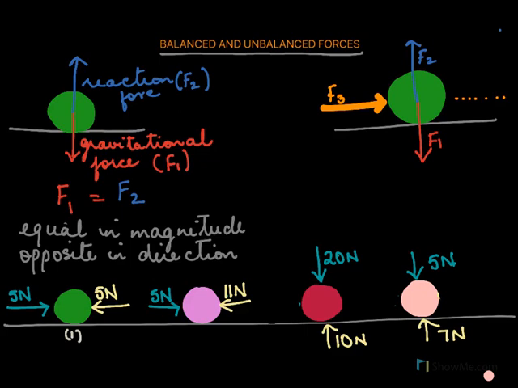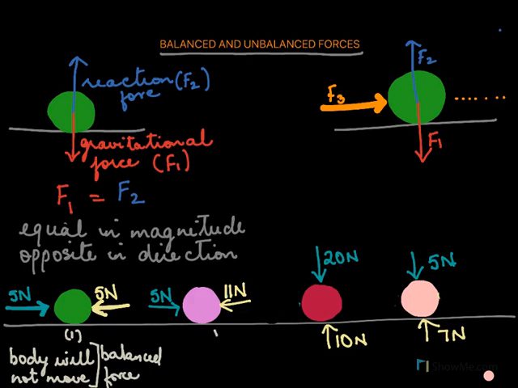Let's look at this first example. You have 5 newtons of force in one direction. In the other direction you have 5 newtons. Here the forces are equal and opposite, and hence the body will not move. The forces are balanced. We'll call these balanced forces.